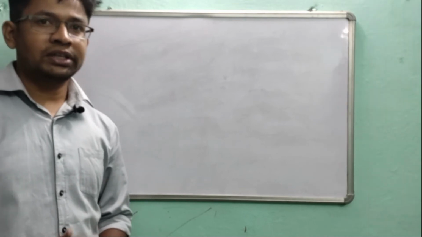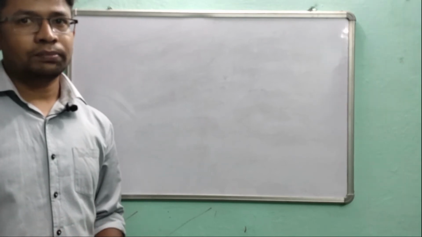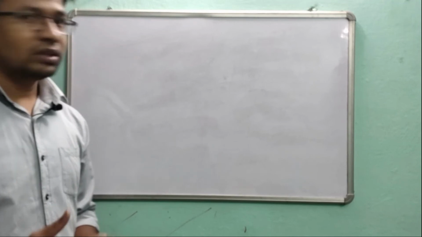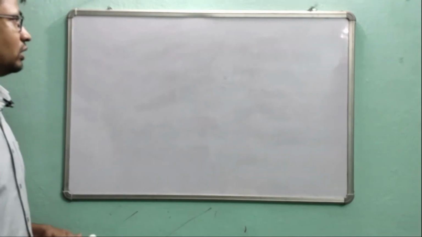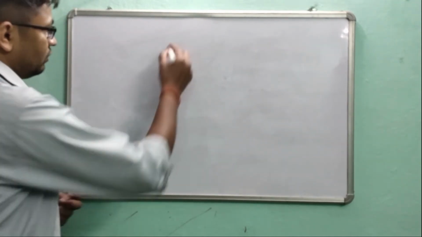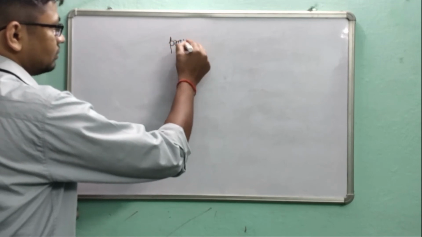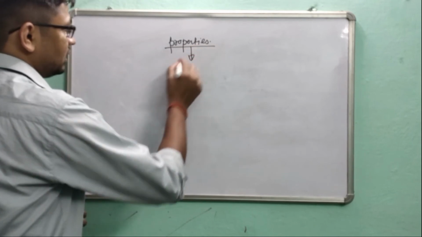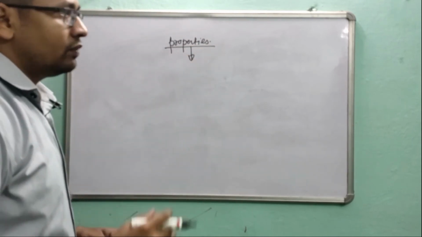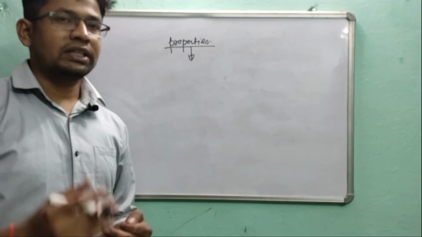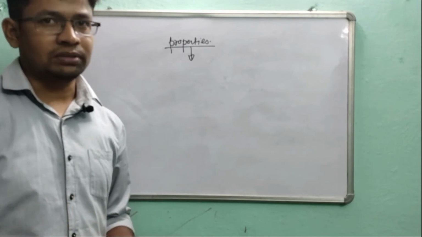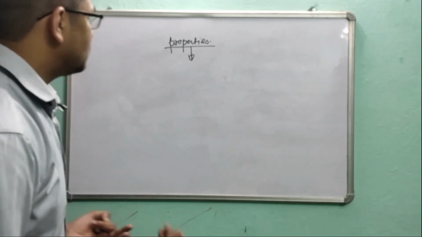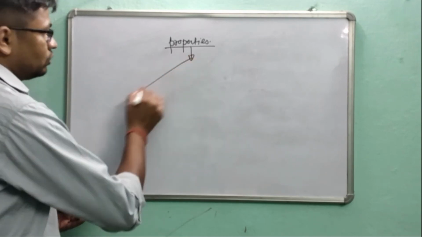In thermal, it is very important to know what the properties are. First of all, you must know what properties are. Properties are something because of which we can say what the state of any system is. There are two types of properties.